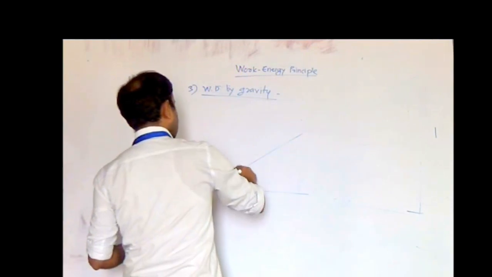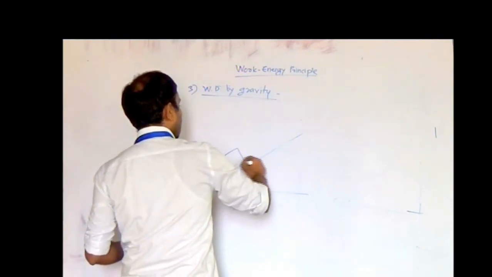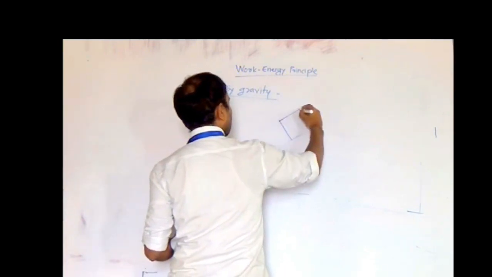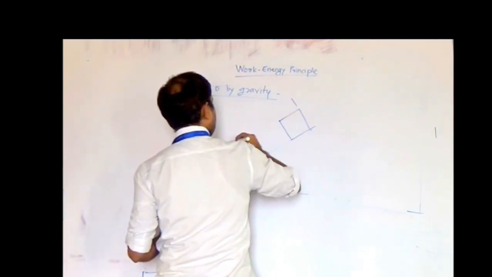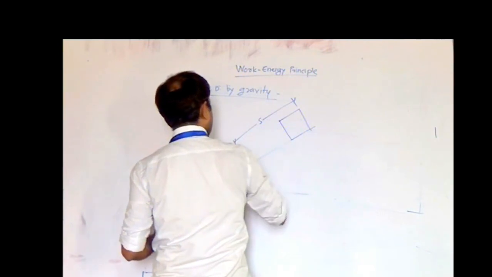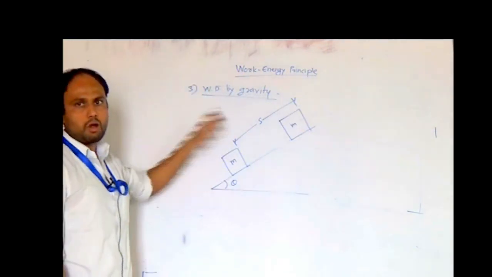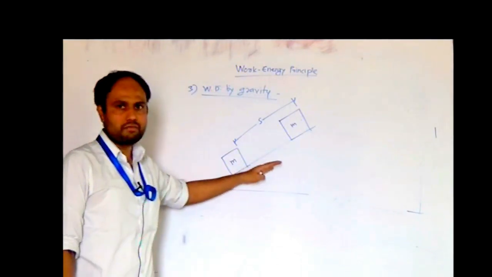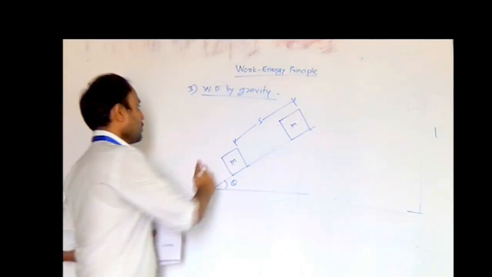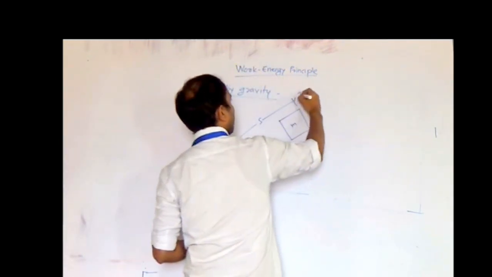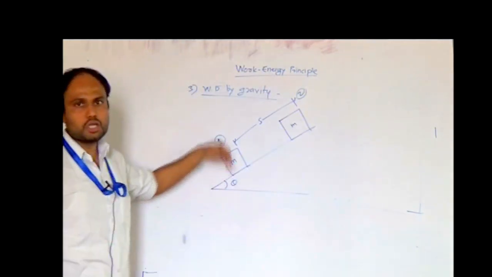Suppose there is a block resting on this inclined plane and it is moving from this position to another new position while traveling a distance equal to s. M is the mass of the block. It is kept on an inclined surface. The angle is theta. It was initially at position 1, then it is sliding upward to position 2.